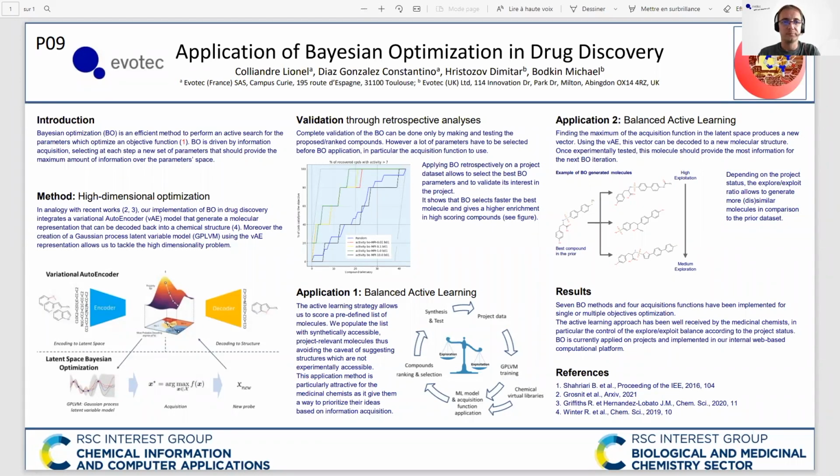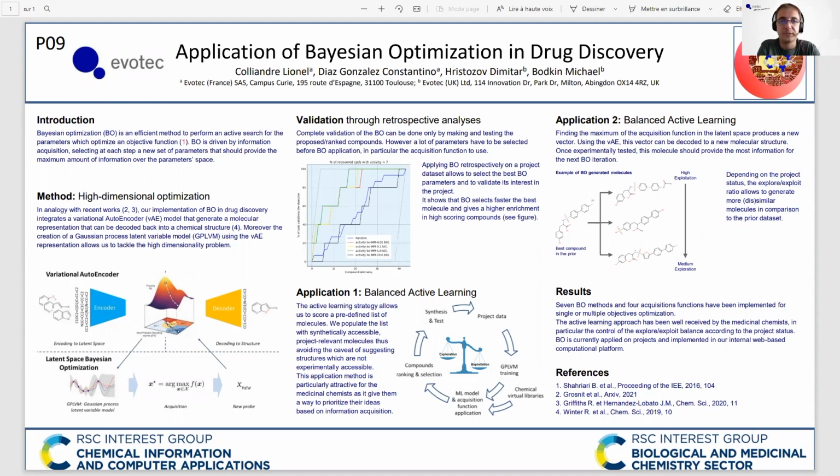Hello everyone, my name is Lionel Collian. I'm working at Evotec in Toulouse in France, and I propose you visit my poster P09 about application of Bayesian optimization in drug discovery. I will explain what Bayesian optimization is and how we can apply it to optimize small chemical compounds.